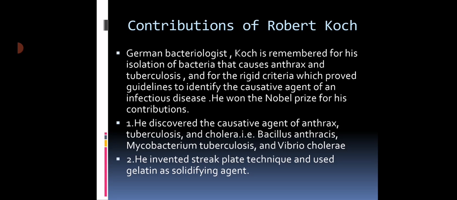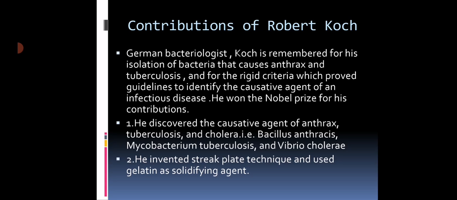So he discovered Bacillus anthracis, then he discovered Mycobacterium tuberculosis, then he discovered Vibrio cholerae also. These three causative agents were discovered by Robert Koch, and he made a very great contribution, so he won the Nobel Prize for his contributions. Certain criteria were put forth by Robert Koch regarding disease. As I said, he discovered the causative agent of anthrax, tuberculosis, and cholera: Bacillus anthracis, Mycobacterium tuberculosis, and Vibrio cholerae.